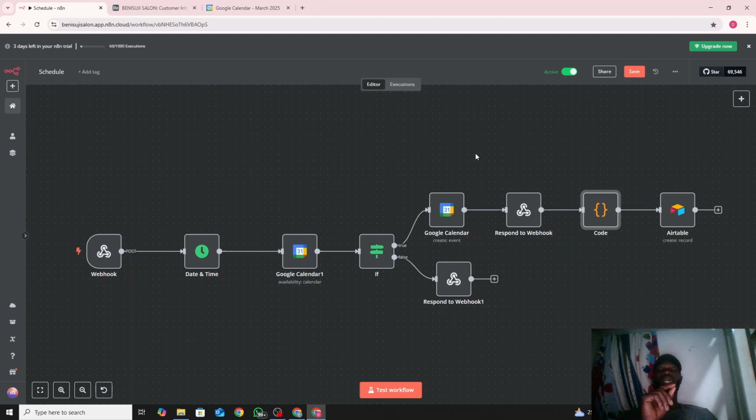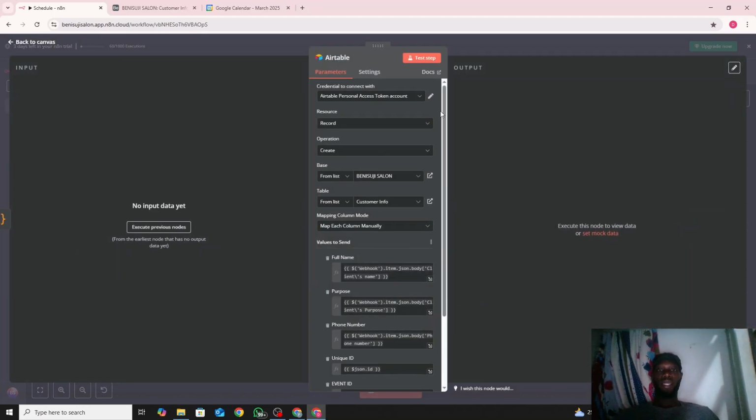So each person has that unique number, and that's how they're able to identify or retrieve the information that they want to reschedule. That's how I was able to get the unique ID. And then we send the information to Airtable.